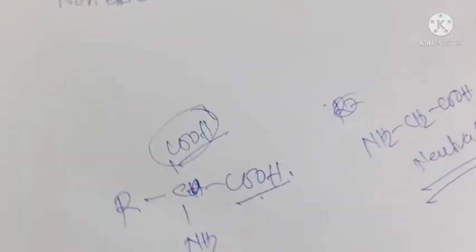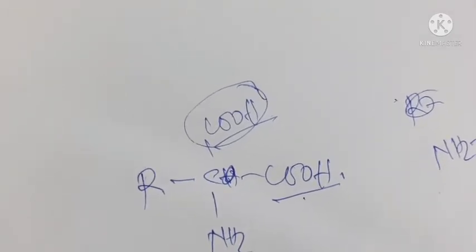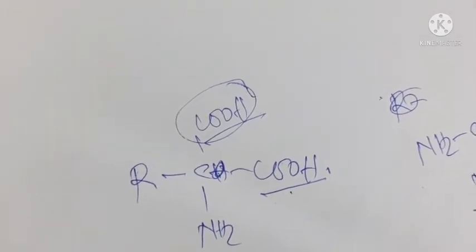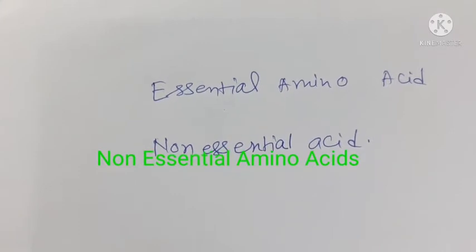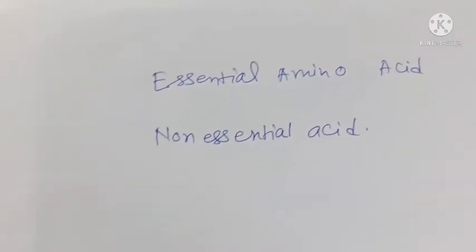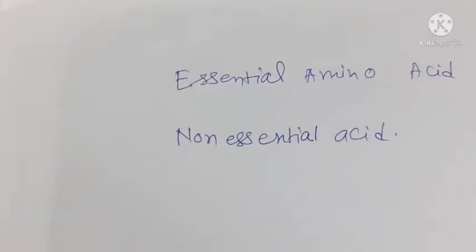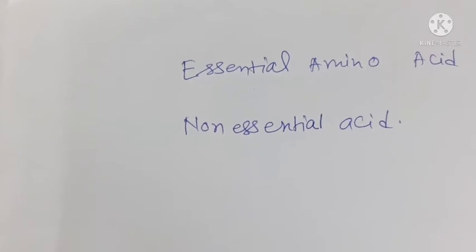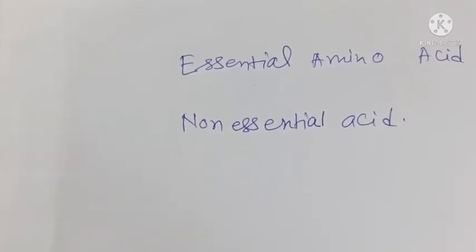Now also see, amino acids can be classified into two categories: non-essential amino acids and essential amino acids. The amino acids which can be synthesized in the body are known as non-essential amino acids.